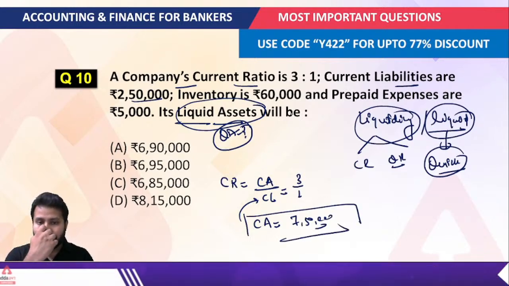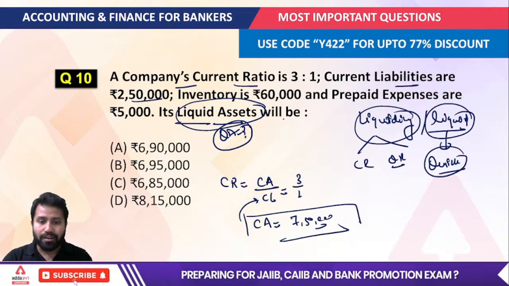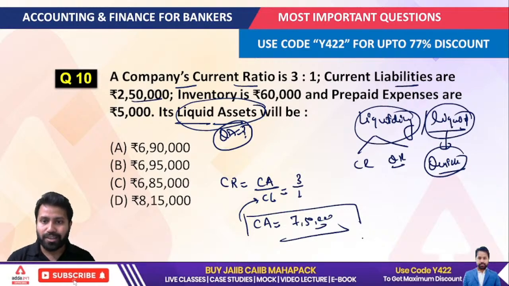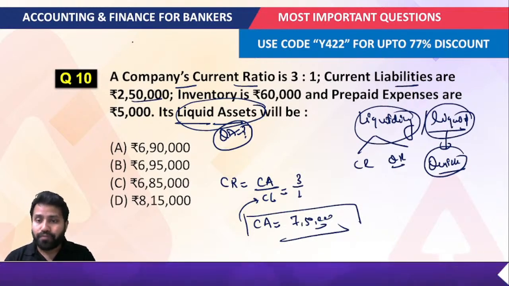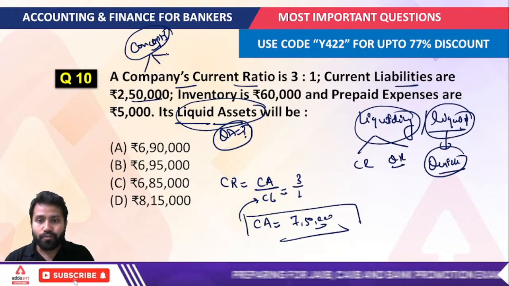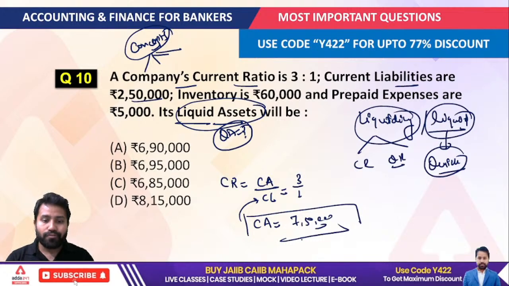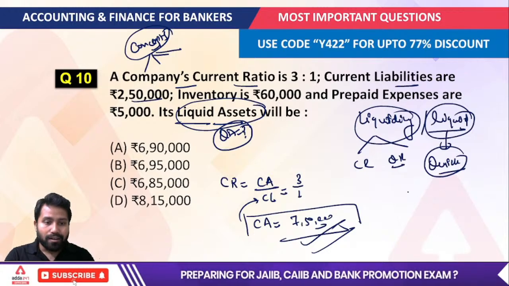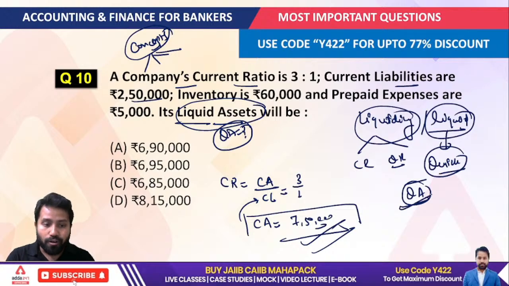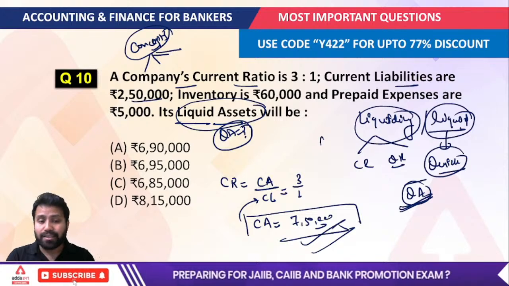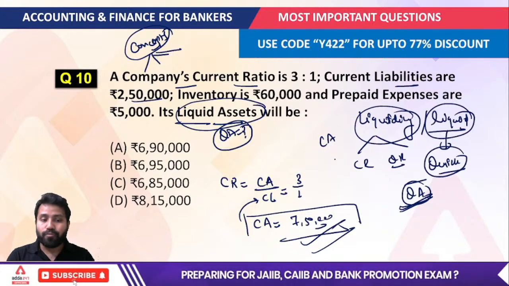Now the inventory is given and prepaid expenses are given. You can understand how quickly we can solve the questions in the examination if we are good with our concepts, because the concept stays there but the question changes. So we have the current asset value, that is 7,50,000, and we know that all quick assets would be part of your current assets, but it is not necessary that all current assets would be your quick assets.